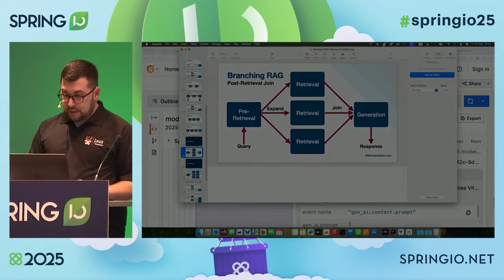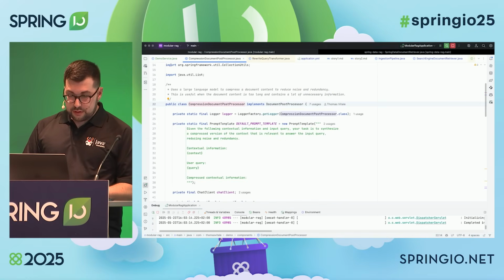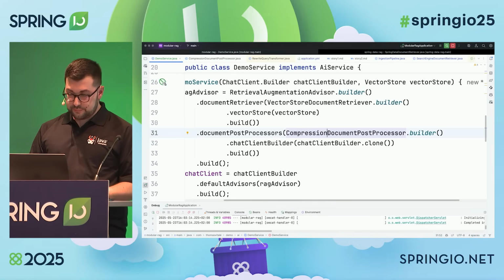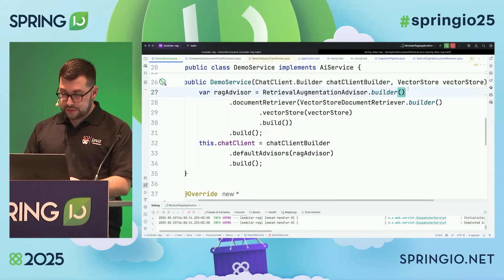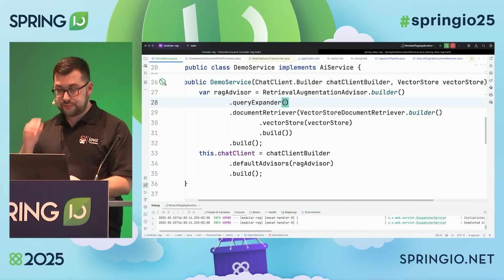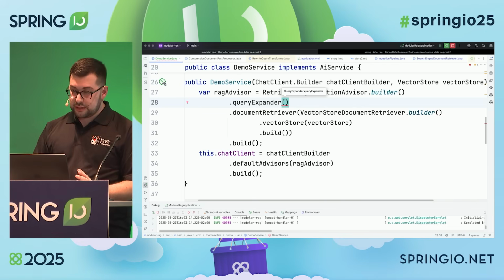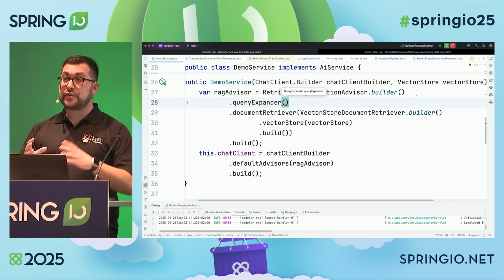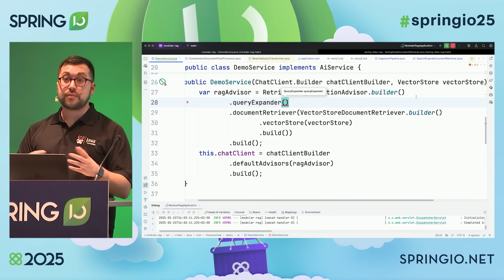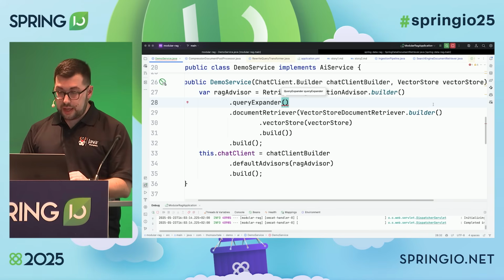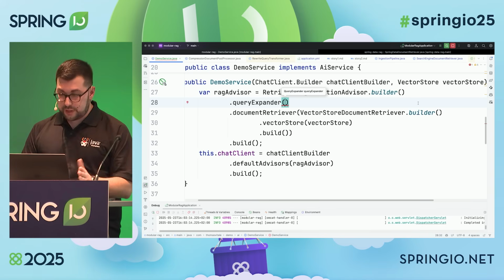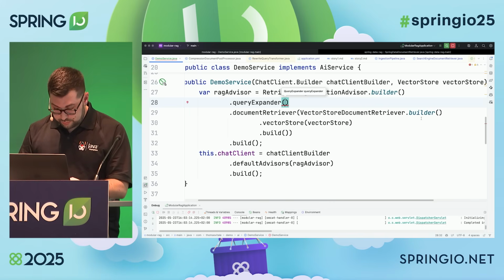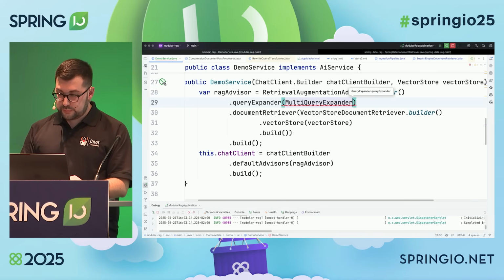So using the Retrieval Augmentation Advisor, I remove this for convenience, but we can add what's called a query expander. We have an expander that takes a query and then generates multiple variants, multiple versions of the same question, and then in parallel we'll call the retrieval step for each of them. So we have a multi-query expander